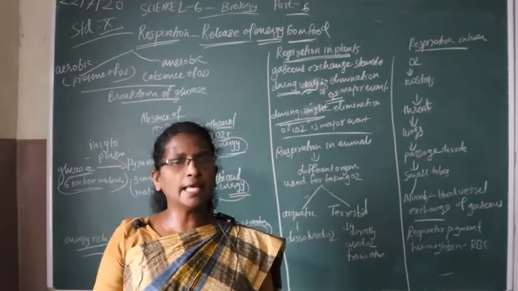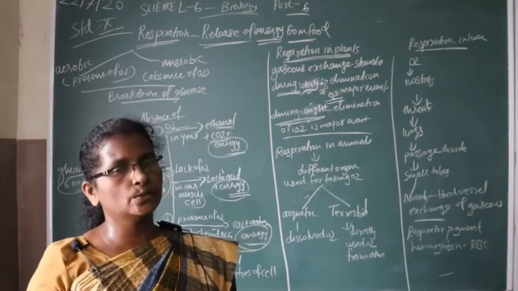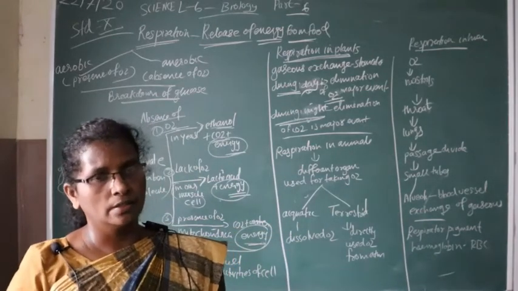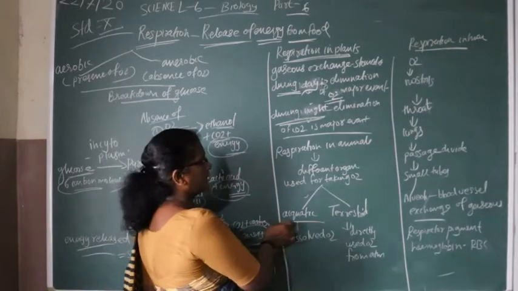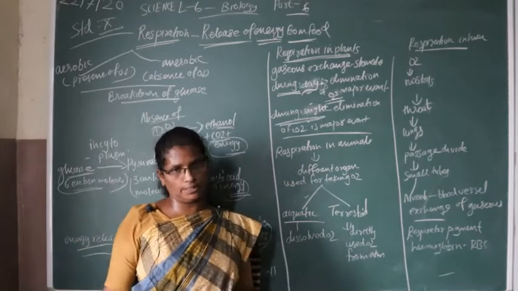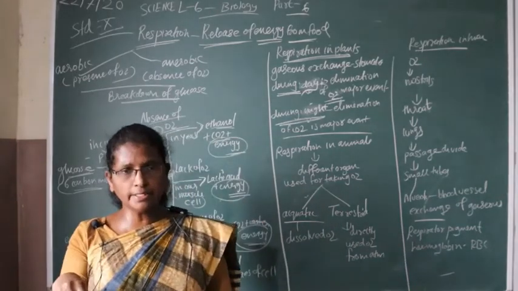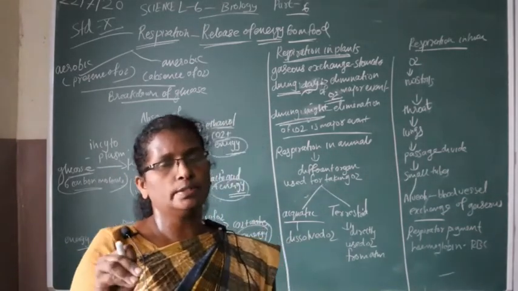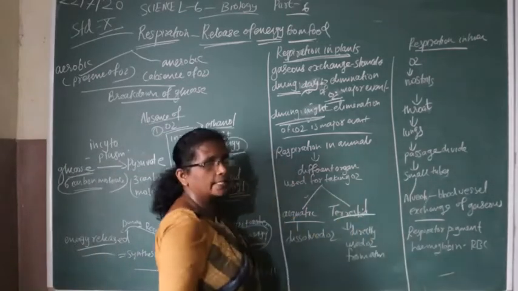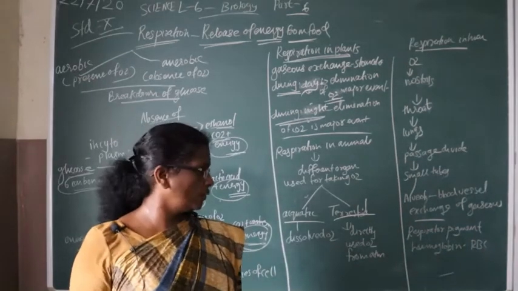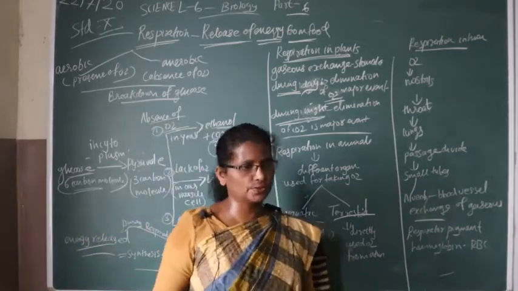Terrestrial animals directly use the oxygen from the atmosphere.